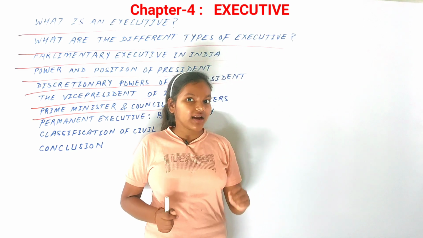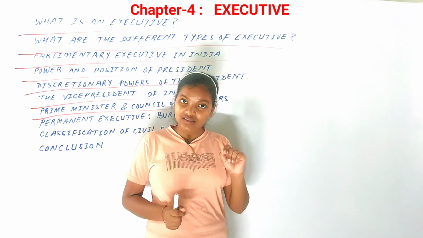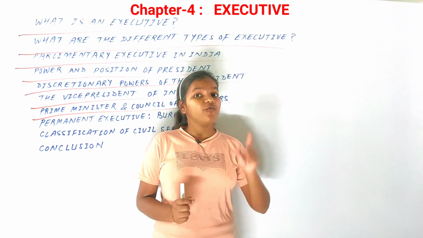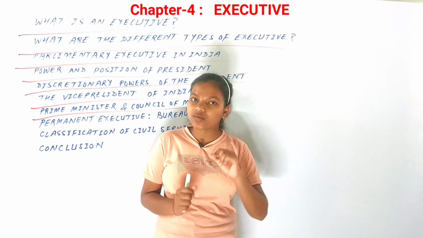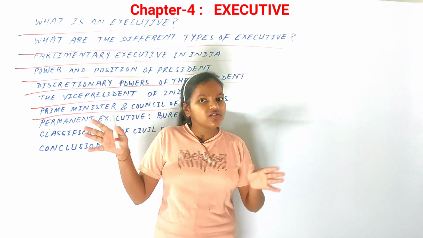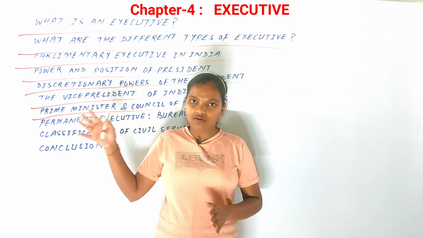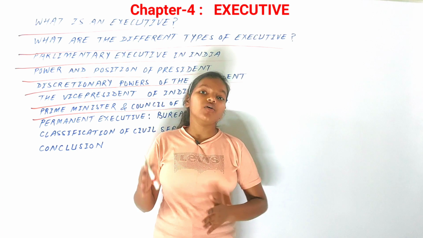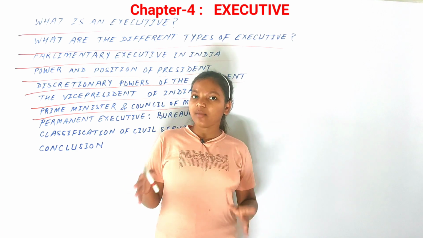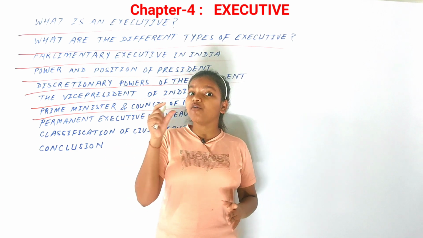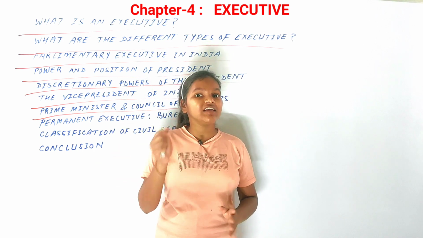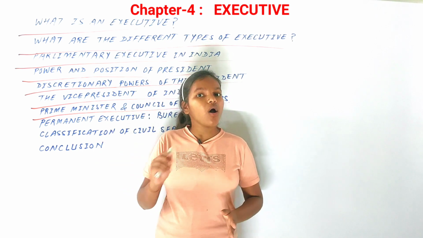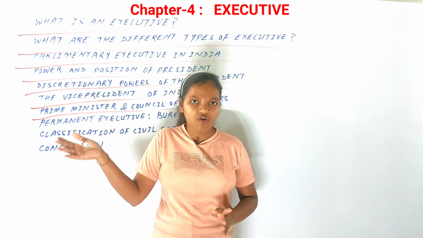So collective responsibility in this sense means that if one ministry is seen with no confidence by the Lok Sabha, then the overall Council of Ministers has to be dissolved. And also, if there is a policy decided by the whole Council of Ministers but one minister is not satisfied with it, then he or she either has to resign or has to follow that decision or policy.